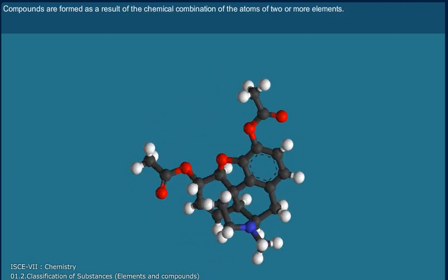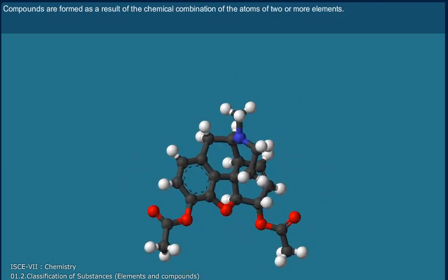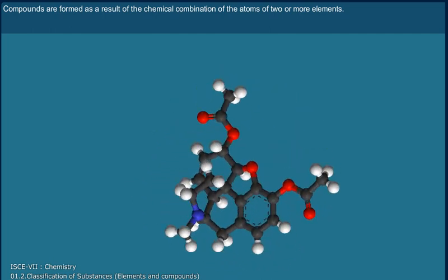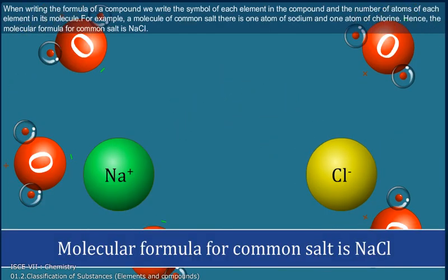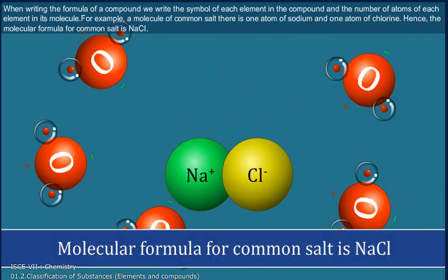Compounds are formed as a result of chemical combinations of the atoms of two or more elements. When writing the formula of a compound, we write the symbol of each element in the compound and the number of atoms of each element in its molecule. For example, in a molecule of common salt, there is one atom of sodium and one atom of chlorine. Hence, the molecular formula for common salt is NaCl.